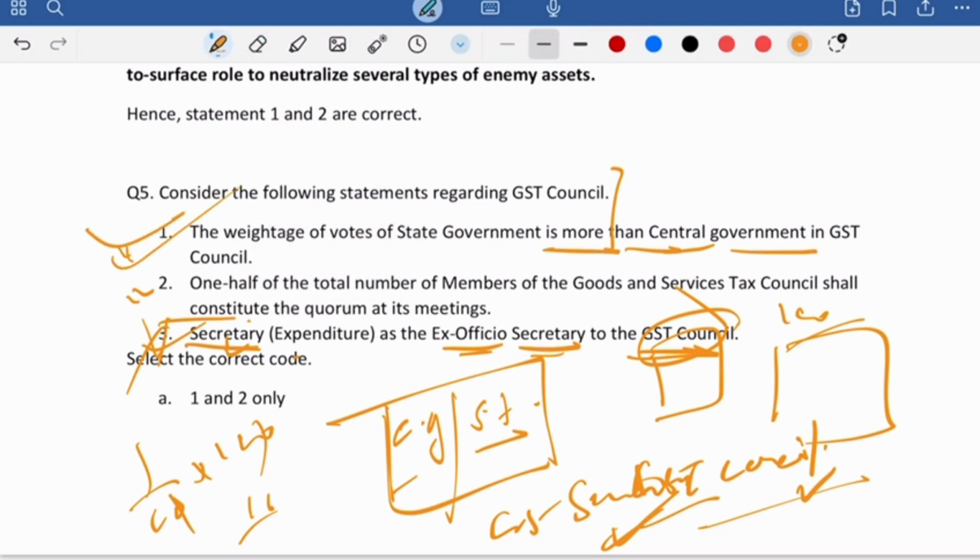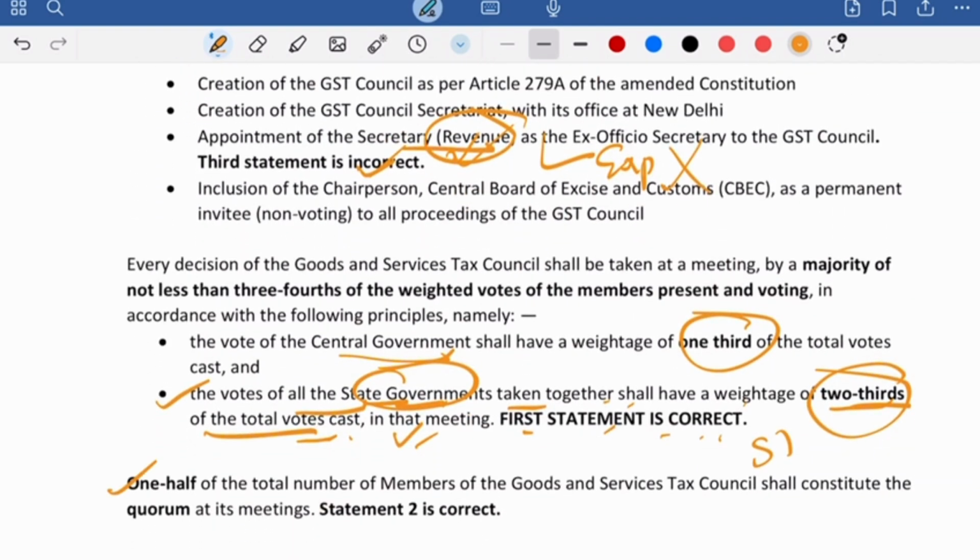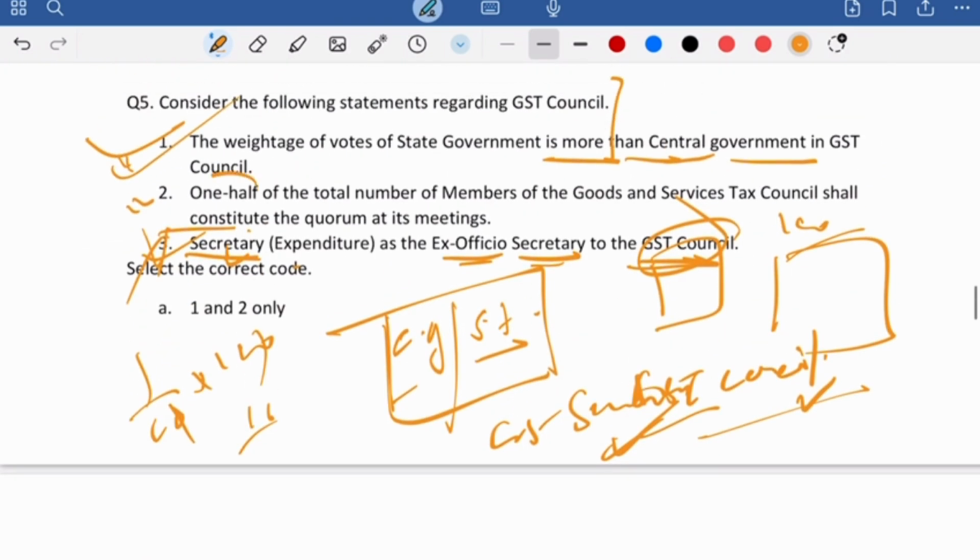Now second statement is left. If you see the second statement, 1/2 of the total members of the Goods and Services Tax Council shall constitute the quorum. 1/2. हमने statement क्या पूछा है? 1/2. So second statement is also correct. The third is incorrect because it is not expenditure, it is revenue. समझ में आया? So ये 3 नए क्वेश्चंस आपने देखा. जीएसटी काउंसिल की बात हर टाइम होती है, बट दिस इज व्हाट आई विल टेल यू, दिस इज एक्सपेंडिचर नहीं, रेवेन्यू. इसका भी आपको ध्यान रखना है. कंपोजिशन में एक सेक्रेटरी है, हू इज दैट, वेटेज क्या होता है, कोरम क्या होता है.